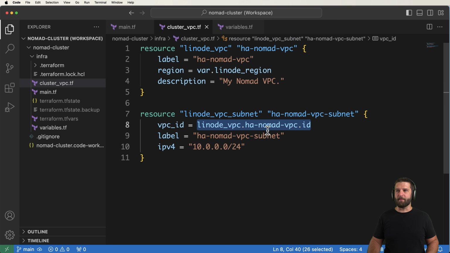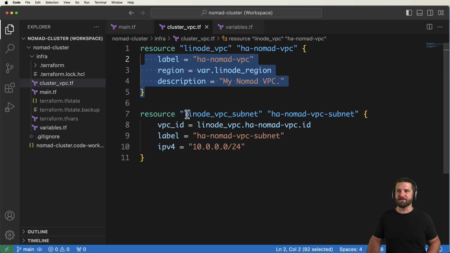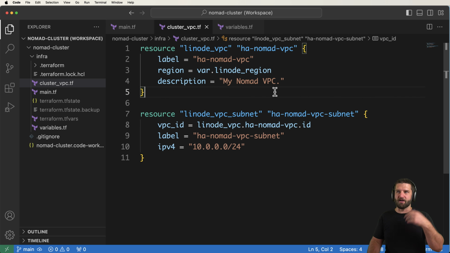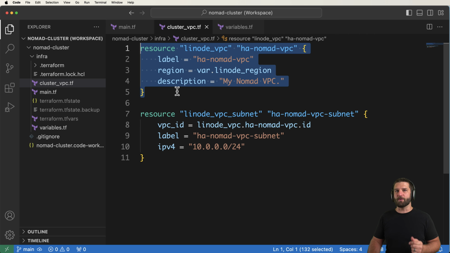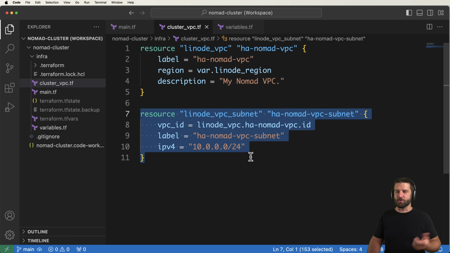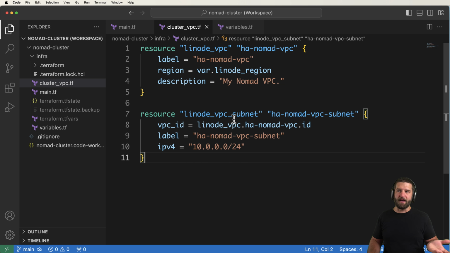So, for example, this actual VPC ID here, the reason that works is because of what Terraform does behind the scenes. First, it understands, it sees this right here, that it's using another resource. So it understands that that other resource needs to come first, and then this resource comes second. For us, that doesn't really matter. We just know that, hey, we want to use this VPC's ID, so go ahead and make sure that that works. So we'll take a look at the console in just a moment to see that in action, if you ever need to understand what's happening or unpack anything that's happening on any resource. We'll come back to that console again in the future.